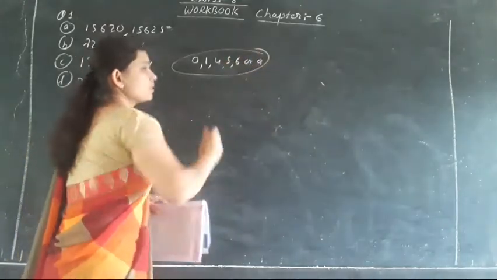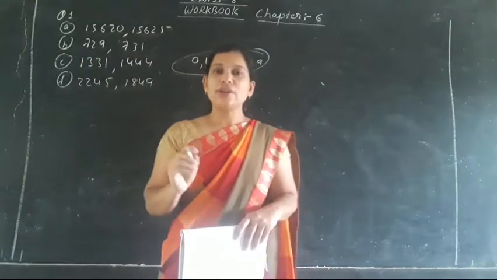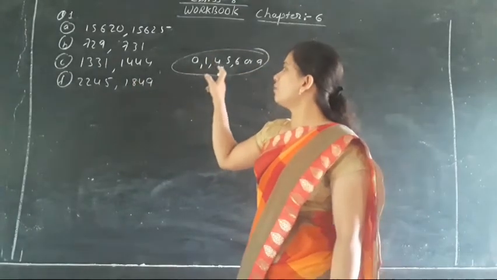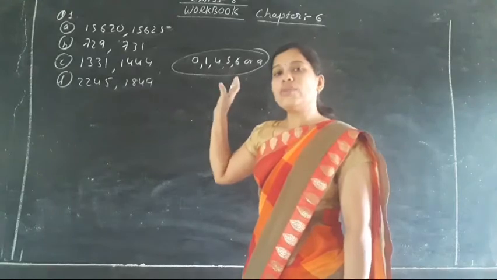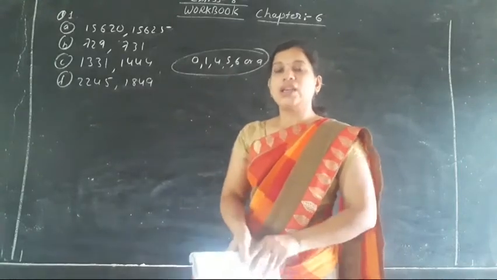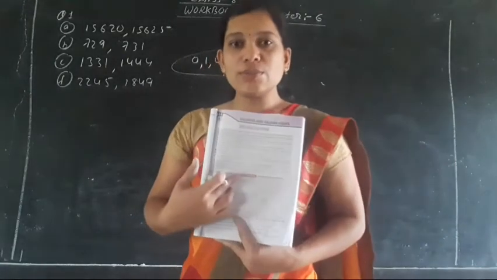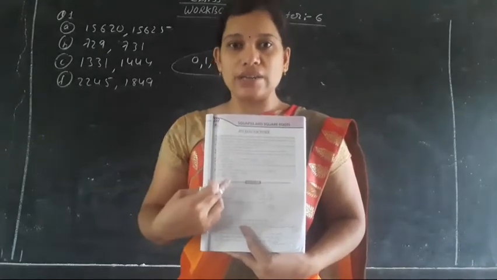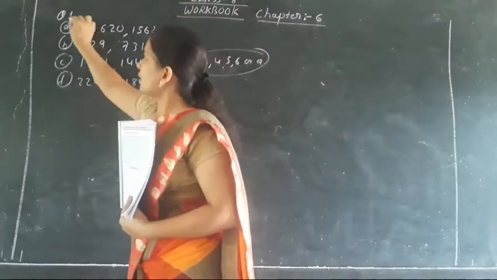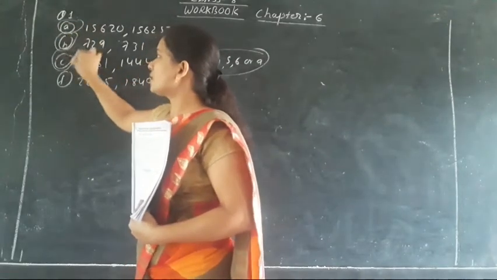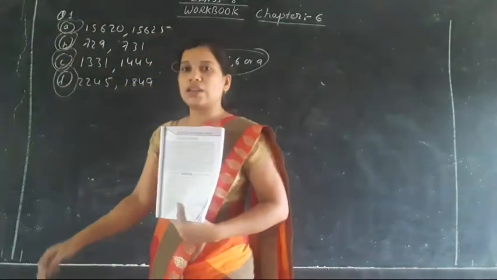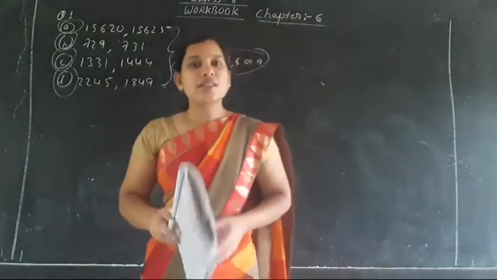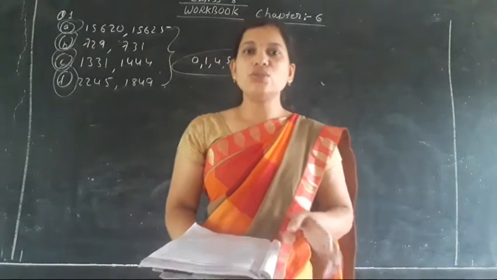मतलब ये जो नंबर्स जिनके यूनिट प्लेस वैल्यू में ये नंबर्स होते हैं, या फिर जो नंबर्स एंड होता है 0, 1, 4, 5, 6 और 9 में, वो नंबर्स को हम परफेक्ट स्क्वायर कहते हैं. Okay, so here some questions are being given. Looking at the questions, what you have to do is just circle it. जैसे A में सर्कल करना है, B में सर्कल करना है, C में सर्कल करना है, F में सर्कल करना है. So these are the perfect square numbers. Clear? And the rest of the others are not perfect square numbers, so don't circle them.